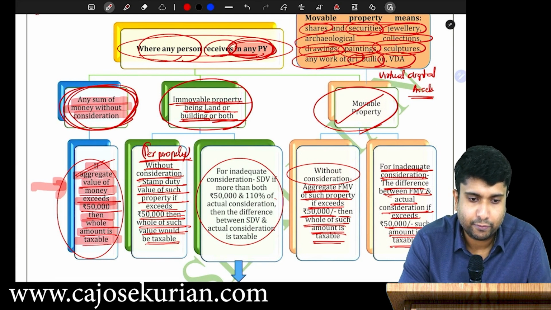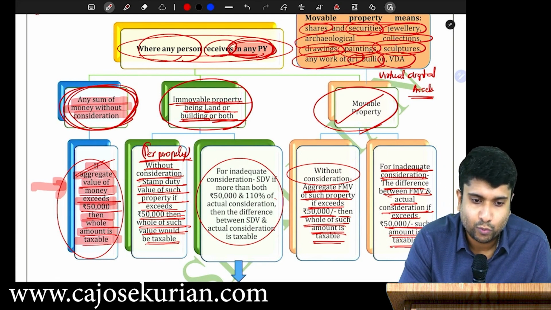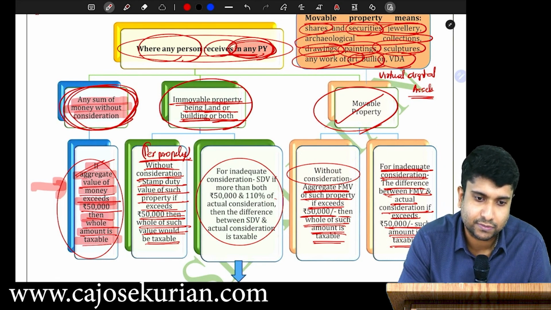Then Ambani would have made super profit in the wedding happening. Okay, gold watch comes under what category? Gold watch comes under jewelry only.